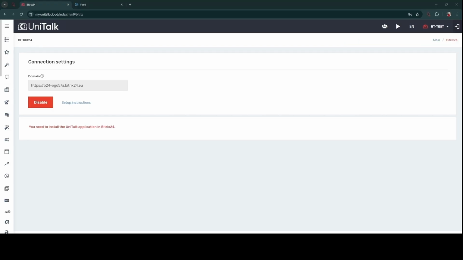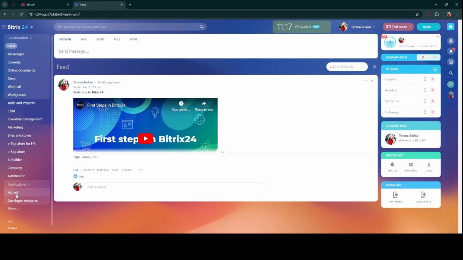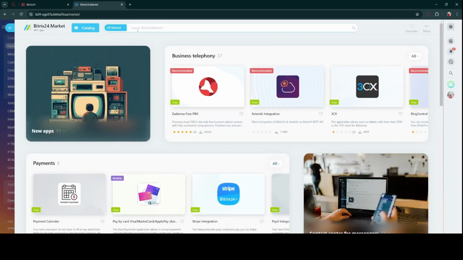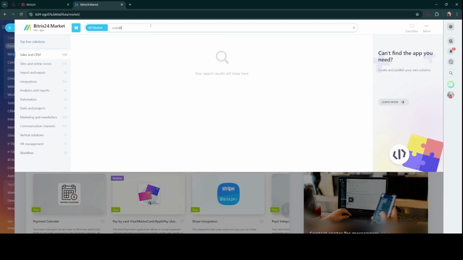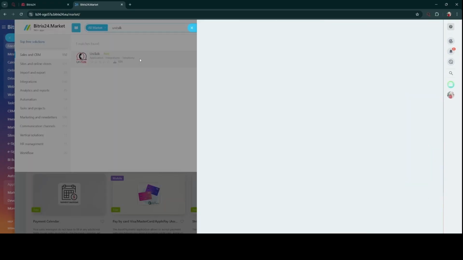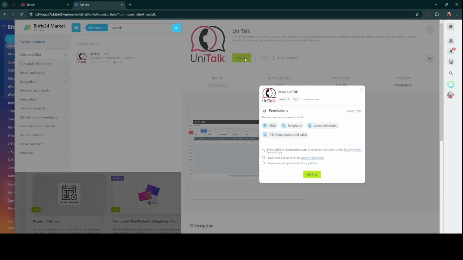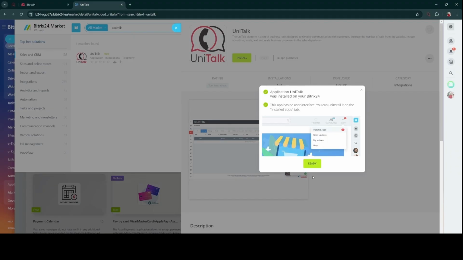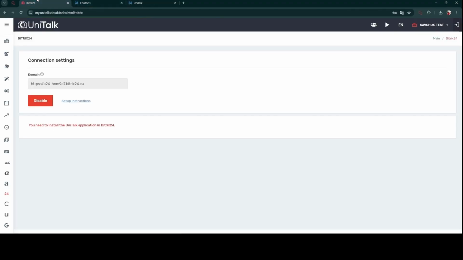After that, we need to install the special UniTalk application in Bitrix24. For this, we go to our CRM system, find the market, and enter UniTalk in the search. We select our application and click on the Install button. After that, we grant all necessary permissions and install it. After that, we can proceed to the settings in the personal account.